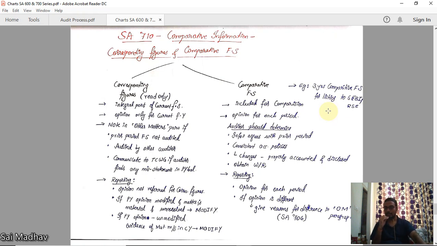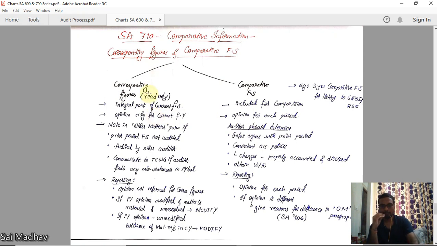The bank is asking for the previous 5 years' comparative financial statements. Then you will get an auditor, and you will get the statements of the last 5 years audited by him. Okay, that is comparative financial statements. This is corresponding figures. Now we will see what the differences between these two are.